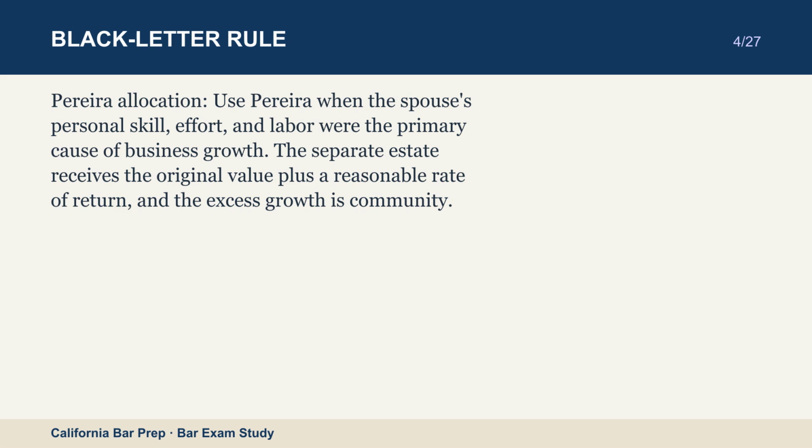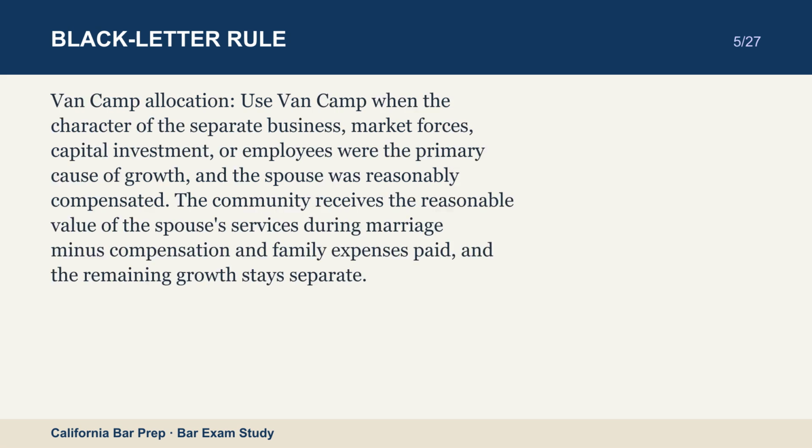Van Camp allocation. Use Van Camp when the character of the separate business, market forces, capital investment, or employees were the primary cause of growth, and the spouse was reasonably compensated. The community receives the reasonable value of the spouse's services during marriage minus compensation and family expenses paid, and the remaining growth stays separate.